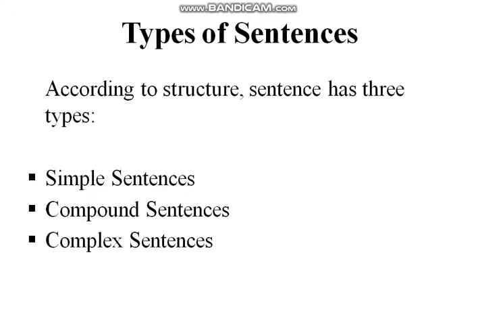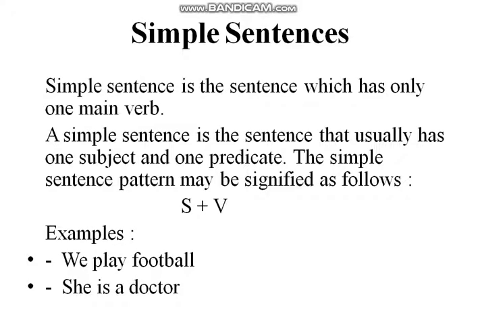Let's discuss its different types according to structure. According to structure, a sentence has three types: simple sentences, compound sentences, and complex sentences. Let's discuss them one by one. A simple sentence is the sentence which has only one main verb. This type of sentence, as its name mentions, is simple, so it consists of only one main verb. A simple sentence usually has one subject and one predicate.